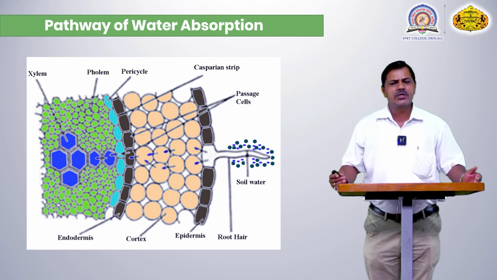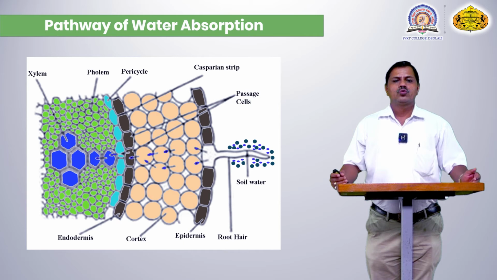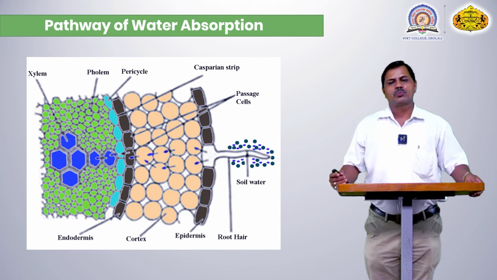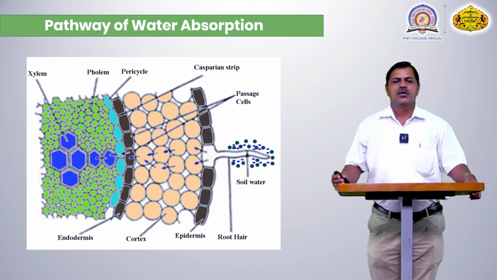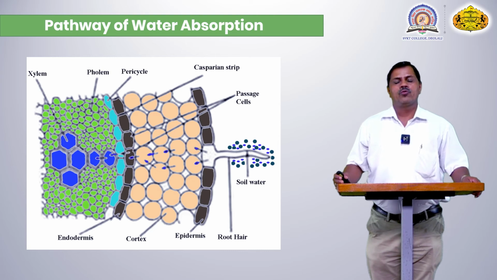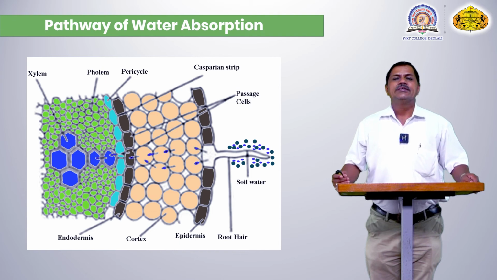Cortex zones are loosely arranged, and these cells are also permeable, and they pass the water molecule to the endodermal cell. These endodermal cells are also permeable and pass it to the pericycle, and from the pericycle to the xylem cell. This is the path by which the water molecule enters the plant body: root hair to epidermal cell to cortex zone to endodermal cell, and from endodermal cell to the xylem cell.